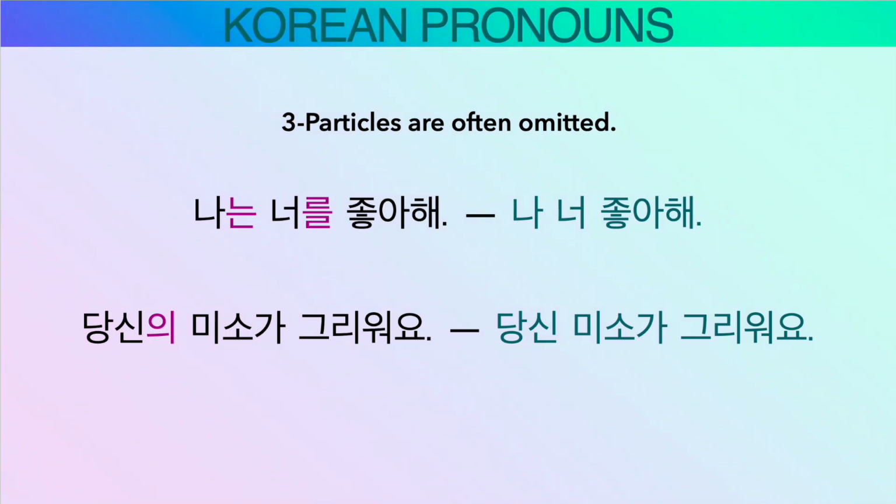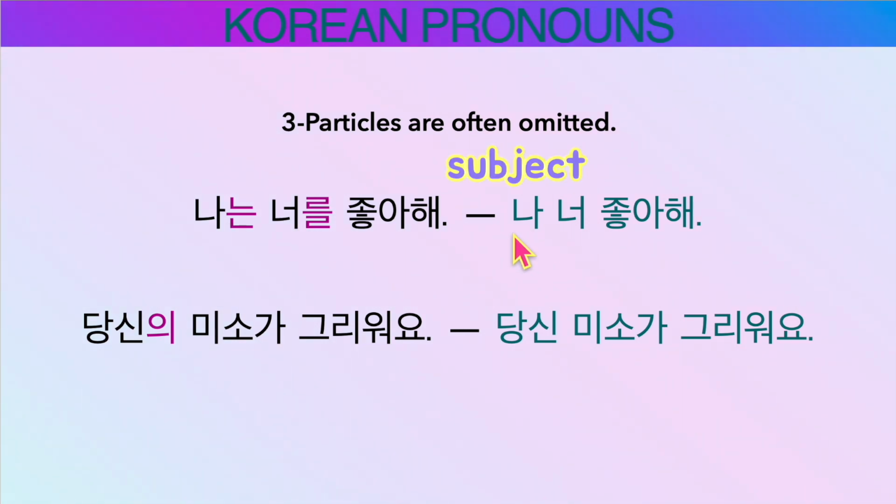Number 3. Particles are often omitted. So earlier, we made 나는 너를 좋아해, subject, object. But we can actually omit all these and say 나, 너 좋아해, completely fine. Without particles, this sentence conveys exactly what the first sentence does. So, 나, subject position, 좋아해, verb position, right? So, I like you. 나, 너 좋아해.